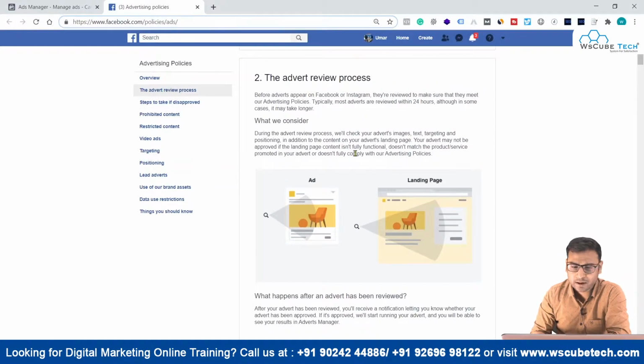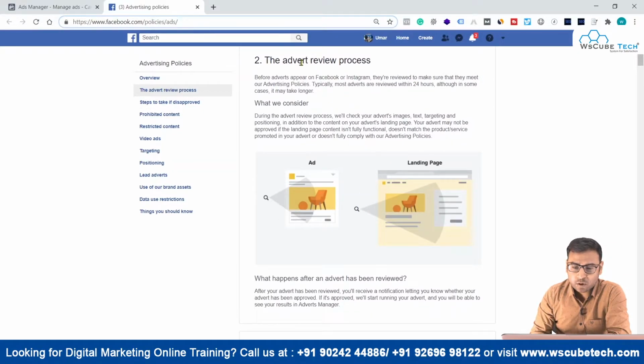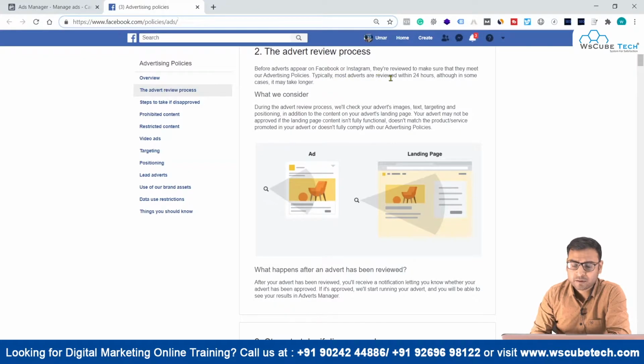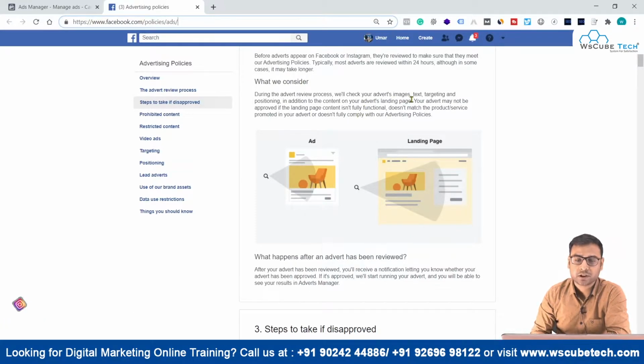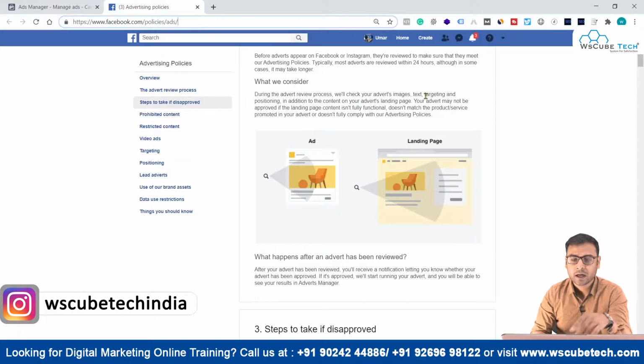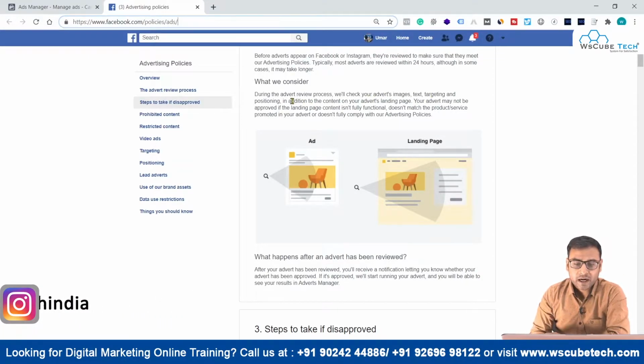You can see over here they have written some points. Most of the adverts are reviewed within 24 hours, although in some cases it may take longer. What Facebook does during this review process is check your advert's images, check your text, check your targeting position, and in addition to your content, the advertiser's landing page also, because you have mentioned your landing page URL in the Facebook ad, right? So they check your landing page also, and it should be fully functional and match all the policies of Facebook.